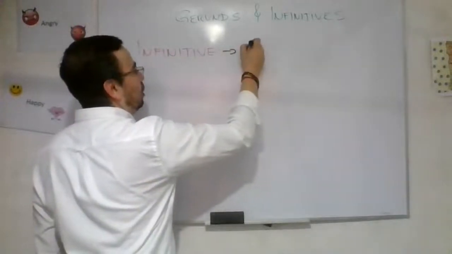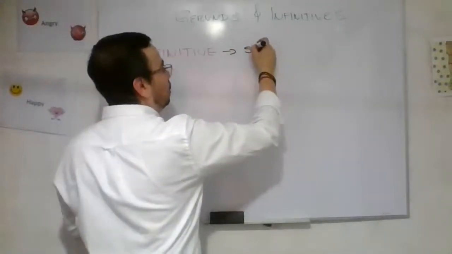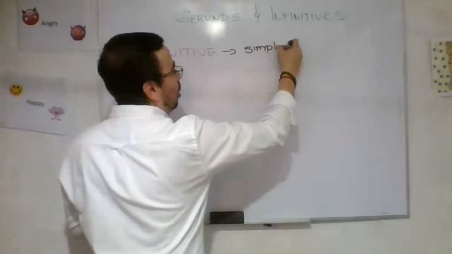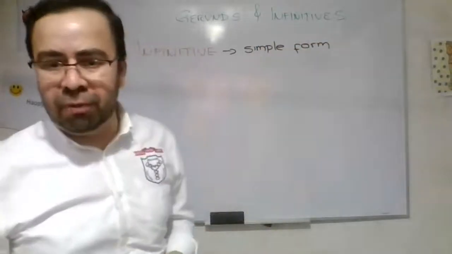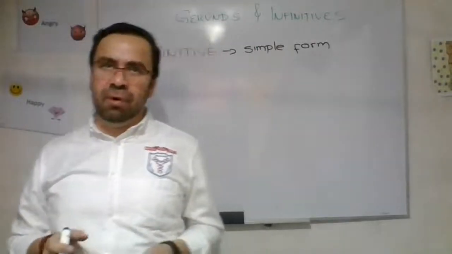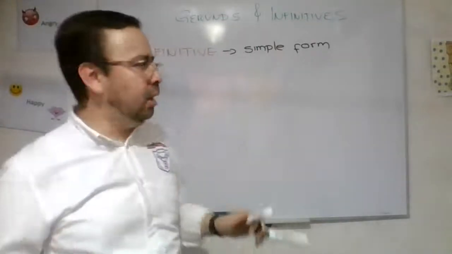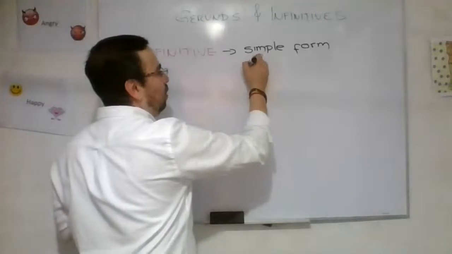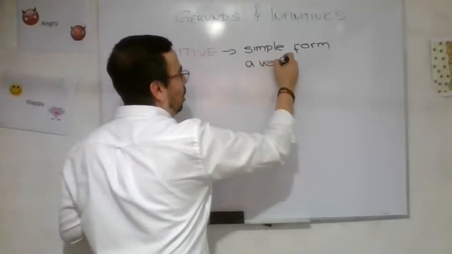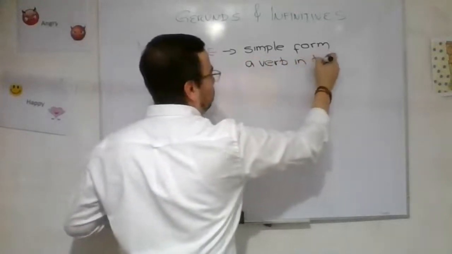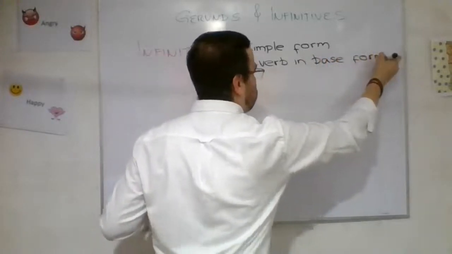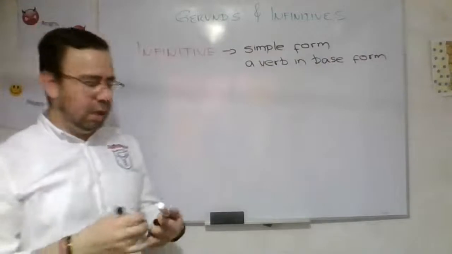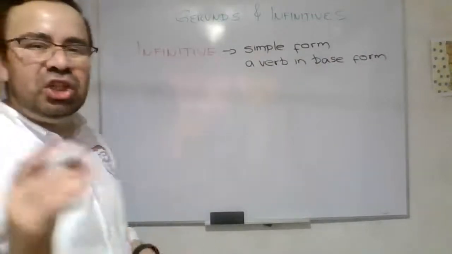Infinitive. The simple form. Okay, very well. The simple form. The regular form, okay. A verb in base form. Okay, good, good. Now let's check gerund.